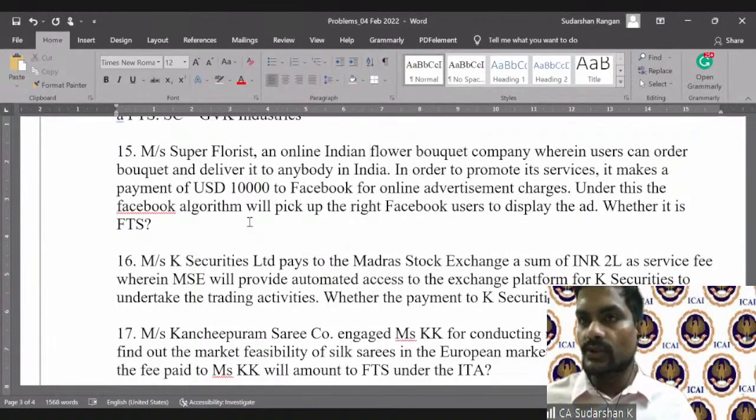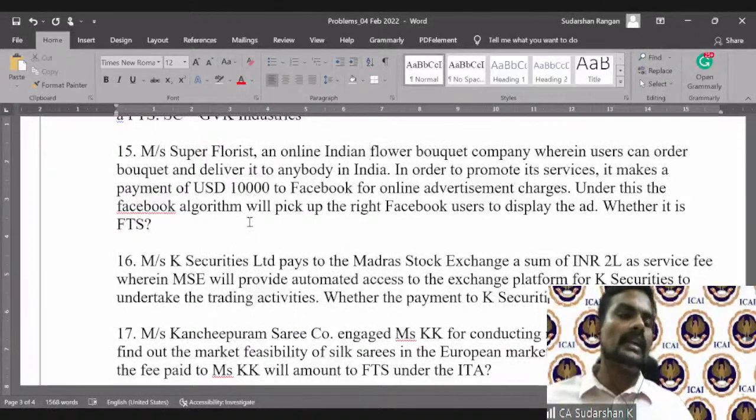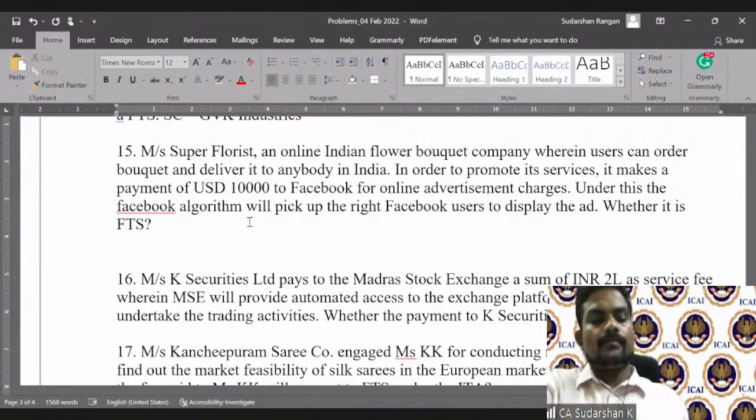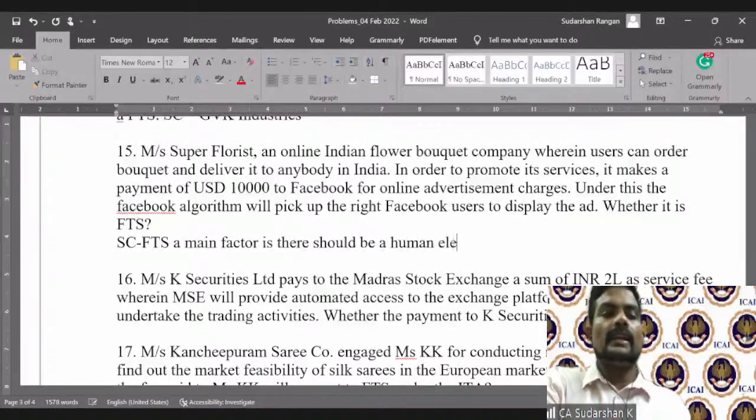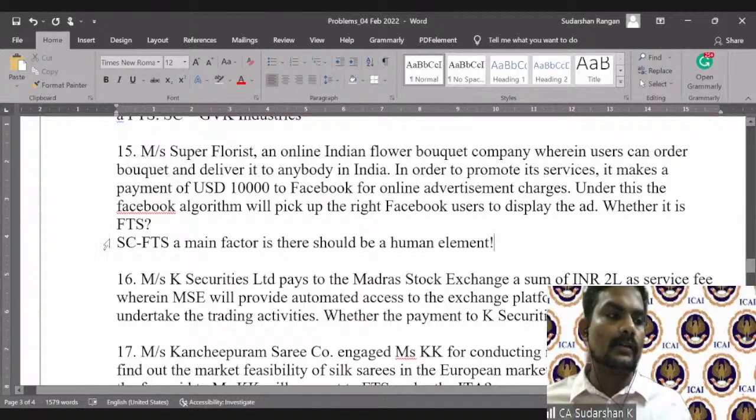And immediately the user can click and say, okay, let me send a bouquet to XYZ. Now, why this is relevant is the Supreme Court in SkyCell has held that for FTS, a main factor is there should be a human element. This is very, very important.